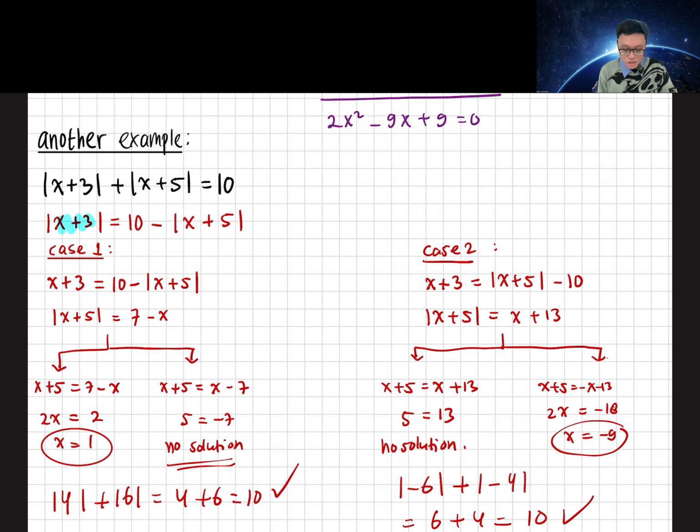In the next video, we are going to learn about the modulus inequality, so you can watch the next video.